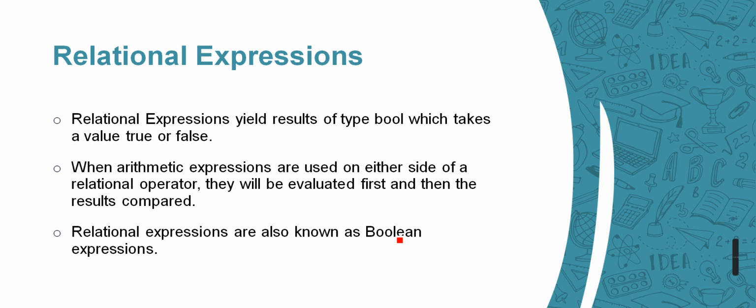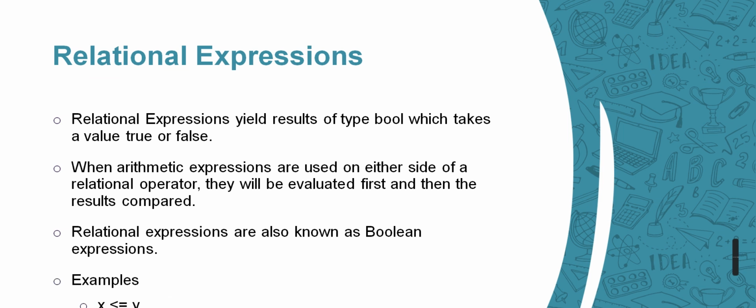Now, relational expressions are also known as Boolean expressions, because they return only two values. We already know that a Boolean value can only store true or false, and in a relational expression we also have only two results, true or false. That's why it is also termed a Boolean expression.